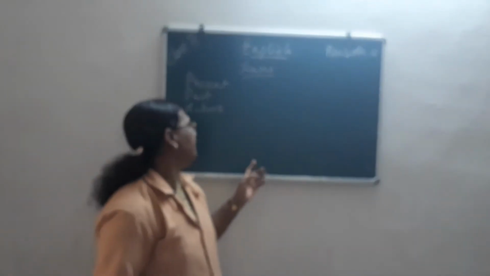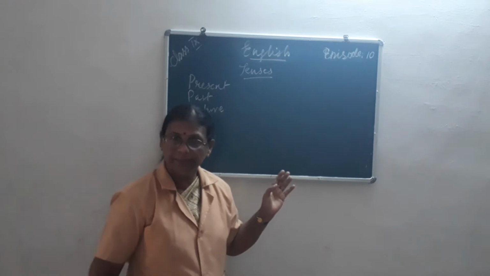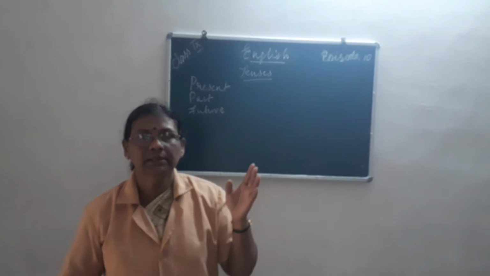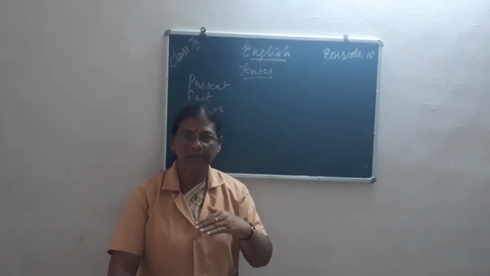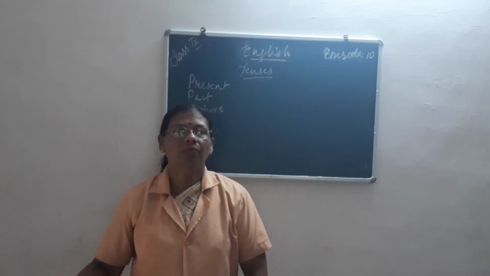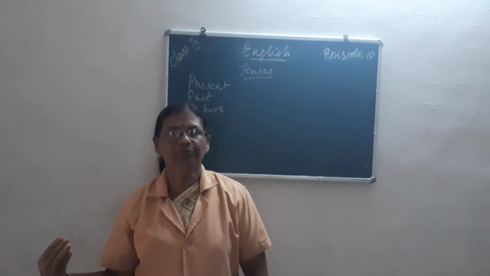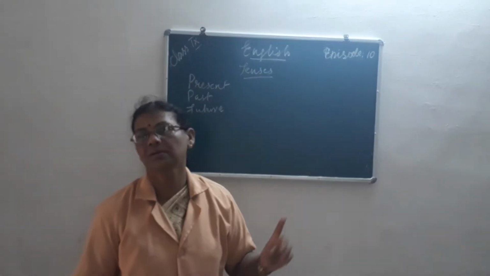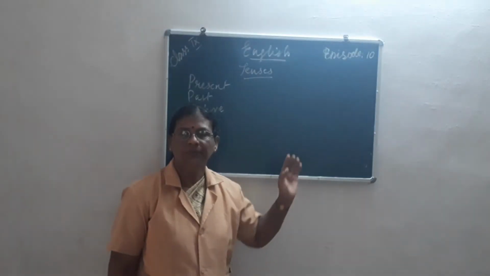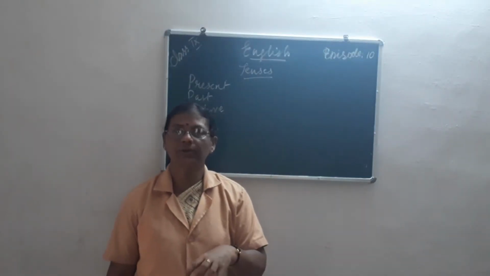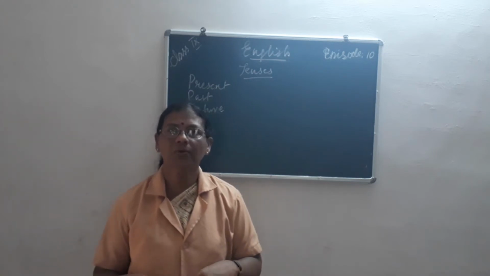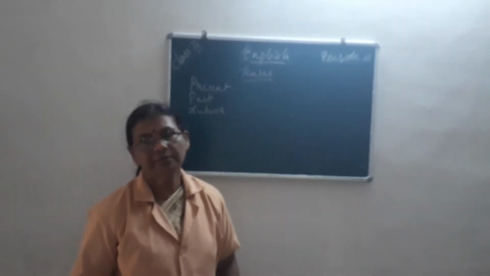So, the work what I am doing at present is called the present tense. So now we can see what are the changes coming in the present. And what is the past? Past tense is the work what we had already done. When we are talking now it is present, and what we had talked before it is past, and what we are going to talk next is called the future. Understood now? So at the present what we are doing is present tense, and what we have already done is past, and what we are going to do tomorrow is the future.